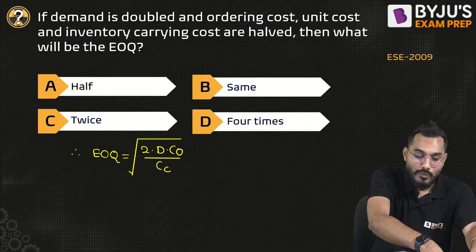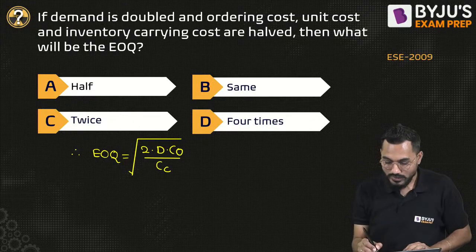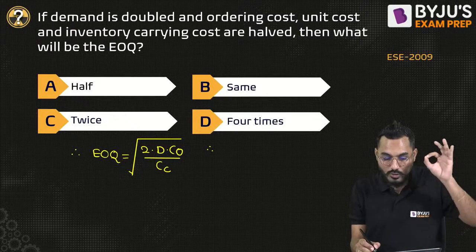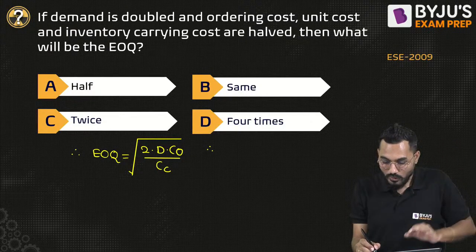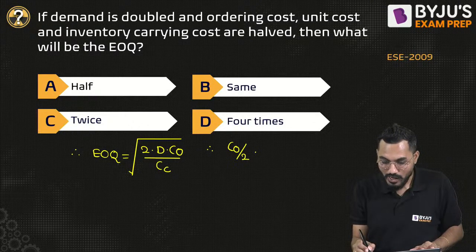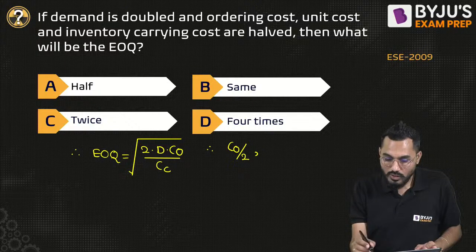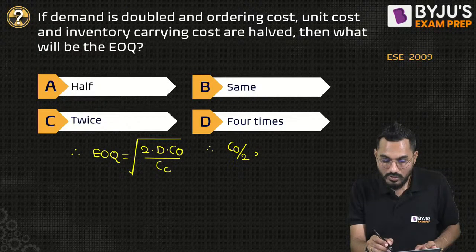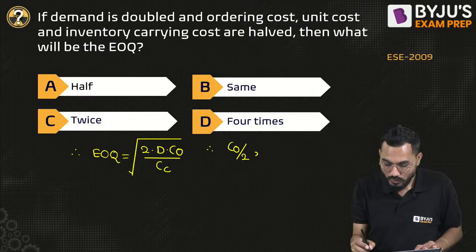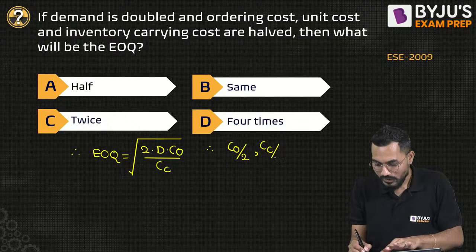So if this is my economic order quantity, what is happening here? The ordering cost, unit cost and inventory cost. Ordering cost, CO, can I say that it will be half? Demand is doubled, and ordering cost, unit cost and inventory carrying cost are half. So here the CC will also be half.